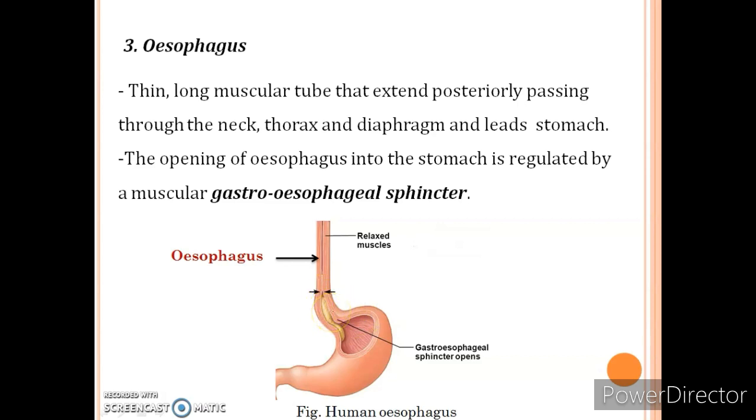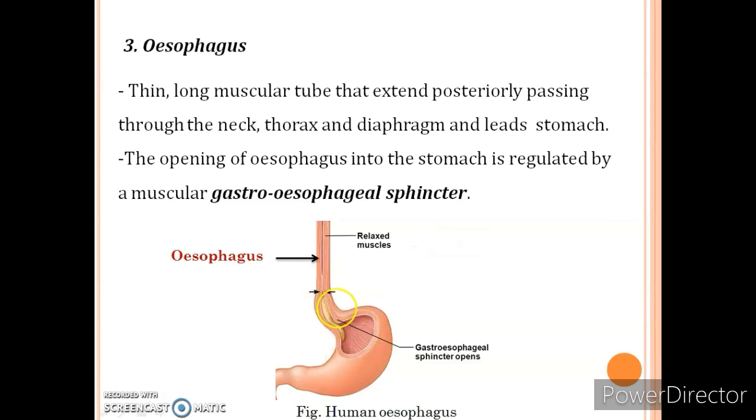Every time an organ discharges its partially digested food into the next organ, they are controlled by a valve or a muscular valve known as sphincter. In this case, the oesophagus is discharging its partially digested food into the stomach.